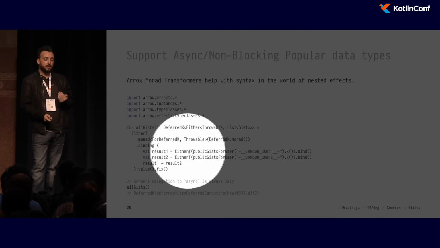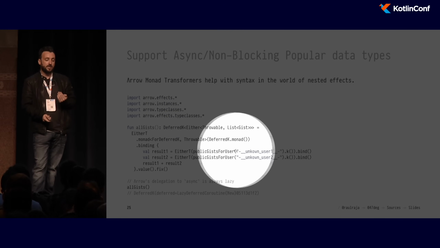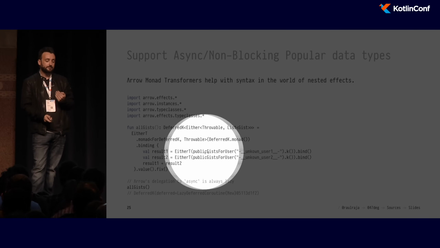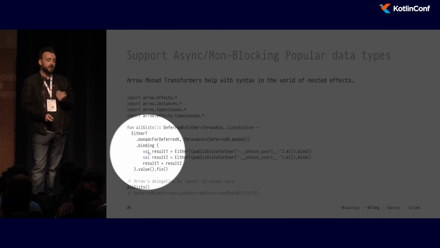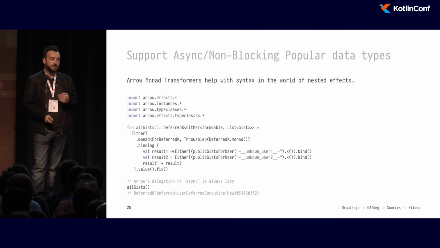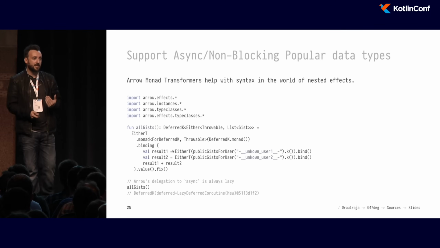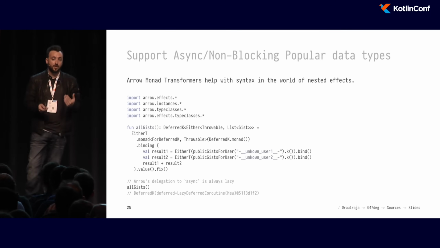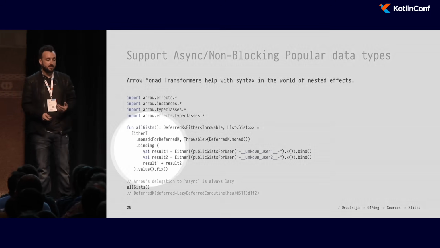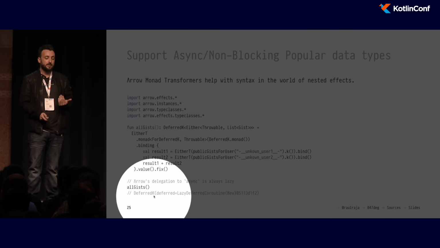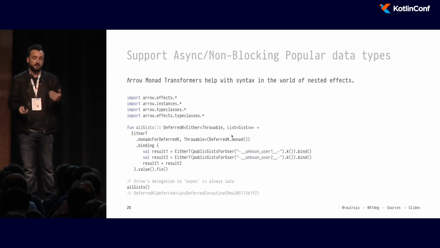So whenever we are calling here this async computation with EitherT, and we bind it, the resulting value on the left side is going to be the list of Gist. It's not going to be the Either, because if the Either was Left and it had a Throwable, this entire computation would have short-circuited, and then it would have returned the Left.